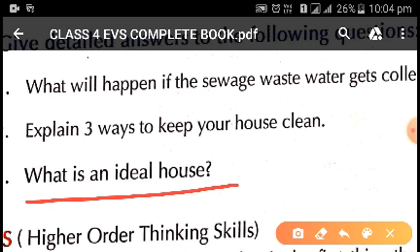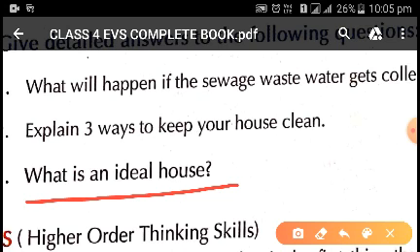What is an ideal house? As we have studied in the chapter, there are some features which make a house an ideal house, such as ventilation, sunlight, sanitation and open space. Ventilation is the free flow of air into the house.